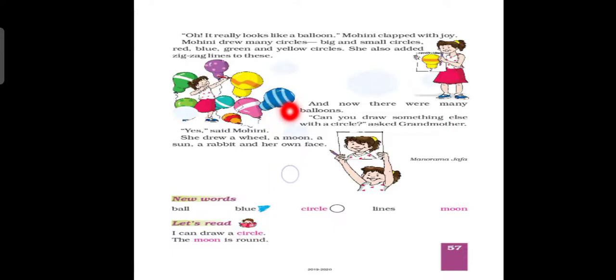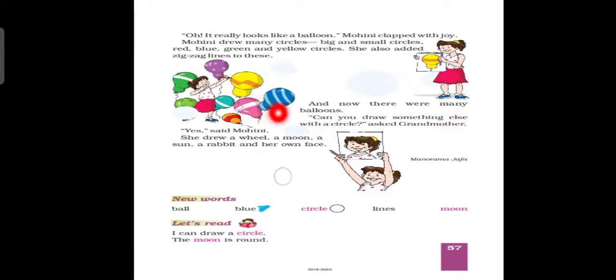Here she has made two circles, one circle this one, one circle this one. Okay. Then after that there were many balloons. Can you draw something else with a circle? So children, can you draw something else with a circle? Grandmother asked Mohini.